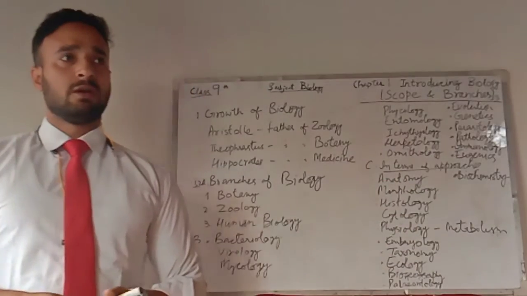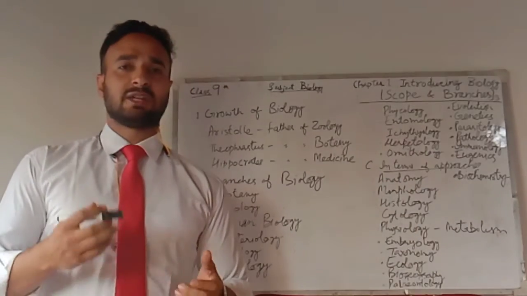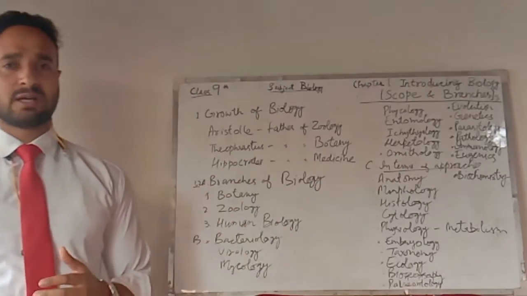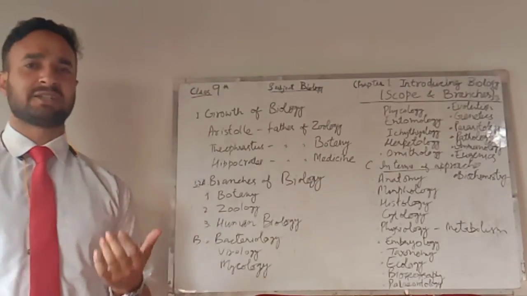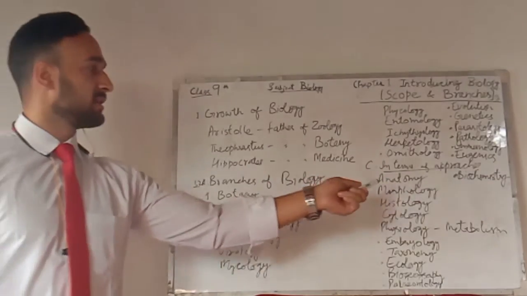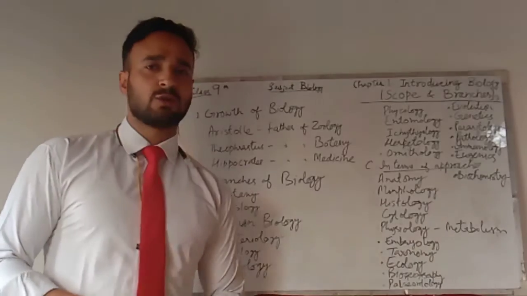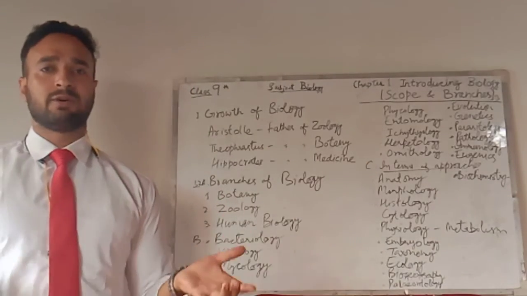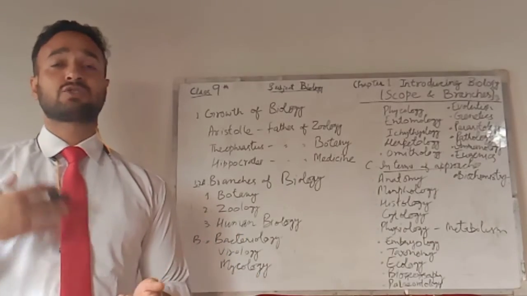Morphology is the study of the life forms of different living organisms, whether plants or animals, in terms of their external as well as their internal characteristics. In histology, we study the minute details of living organisms at the histological level.